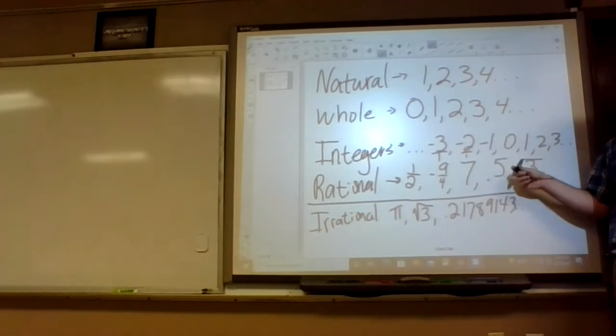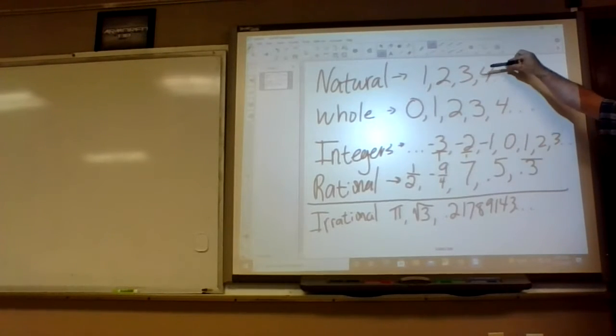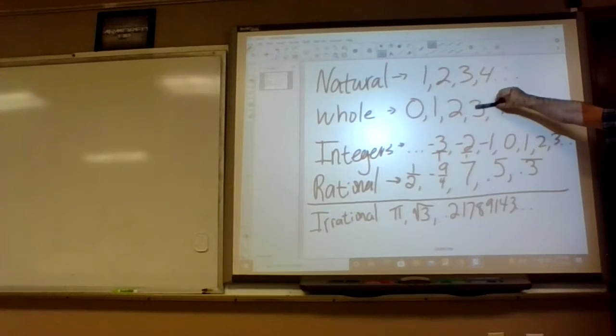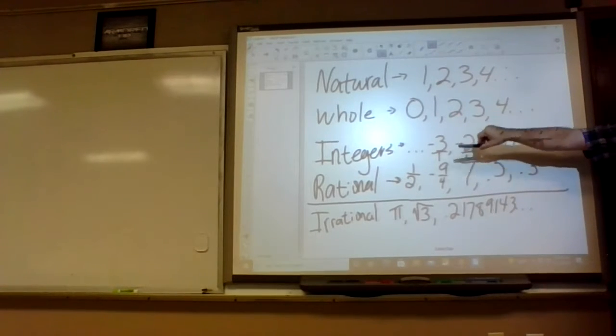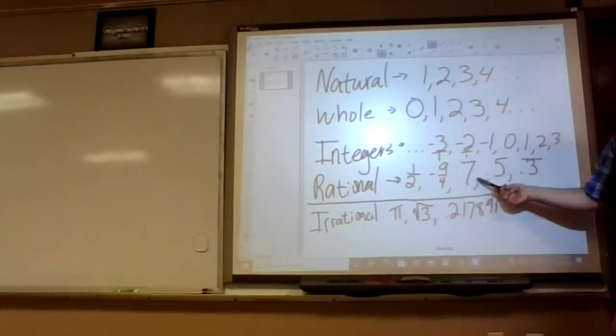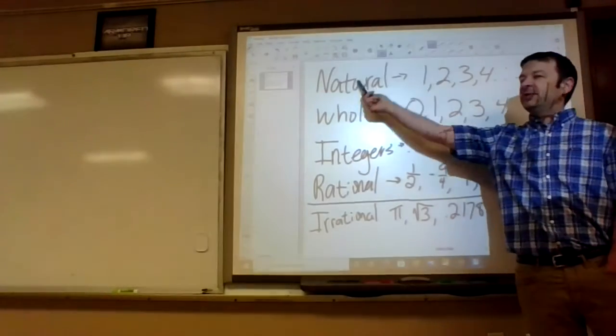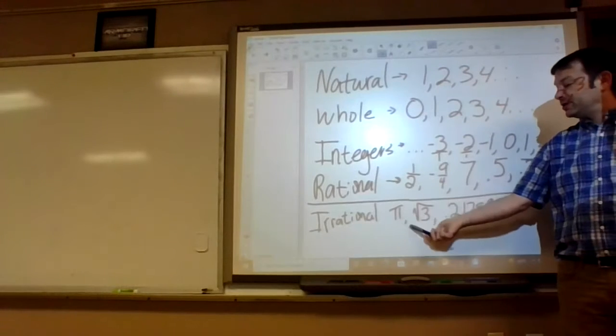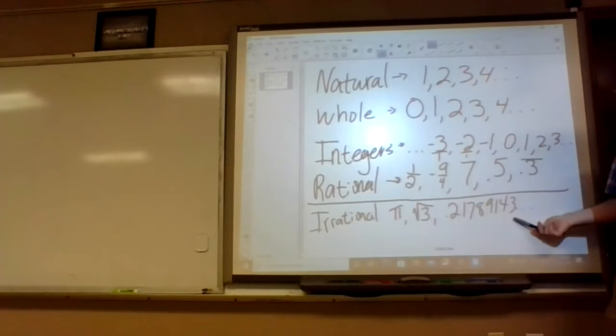Basically, they're all rational too. So it's the Russian nesting doll thing. All naturals are whole numbers, all whole numbers are integers, all integers are rationals. So everything up here is a rational number. And everything that doesn't fit up here, we throw in the bucket down here in irrational.